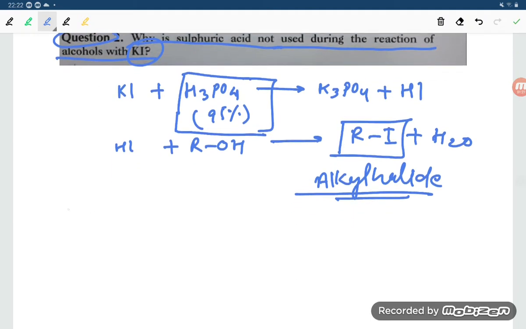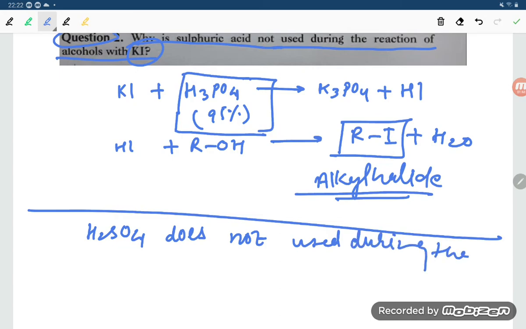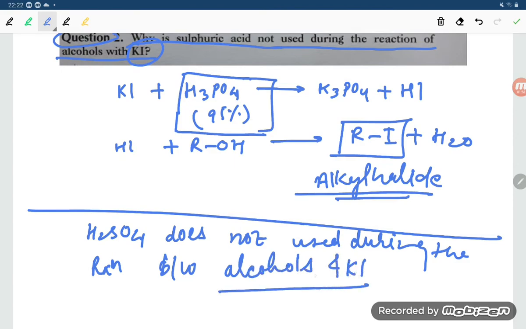Now, in this question, what they are saying is, why is sulfuric acid not used during the reaction between alcohols and KI.